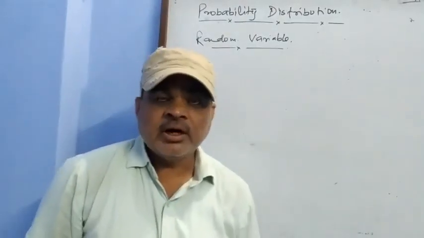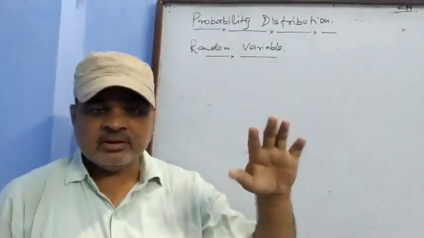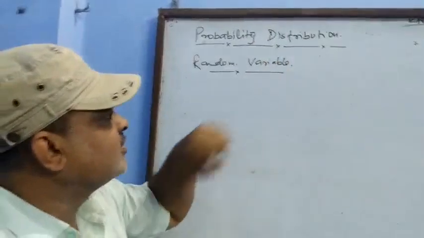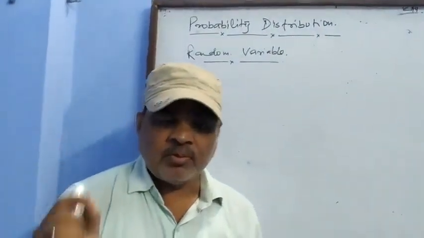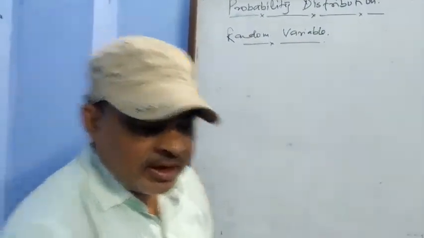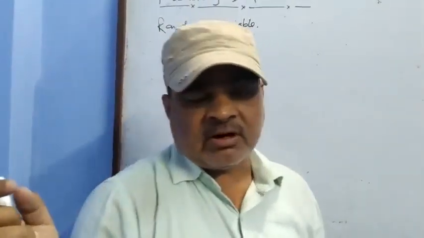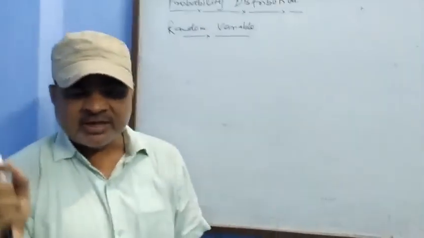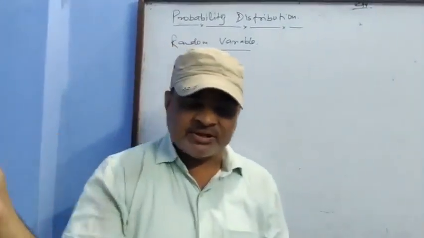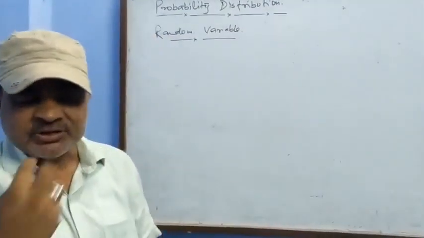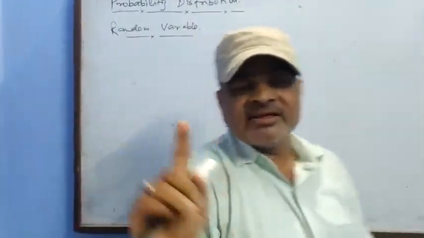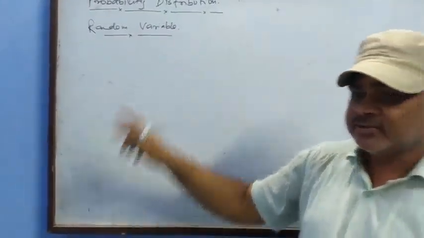Children, today I will explain the concept of the probability distribution and the random variable. One of the very important topics after the Bayes theorem. There are two types of questions always present in the board examination. One type is by Bayes theorem. The Bayes theorem is more important in the probability distribution. The second important topic is the probability distribution.